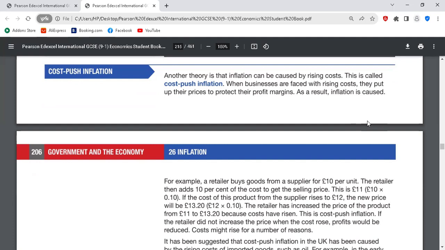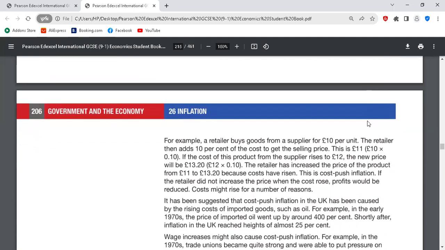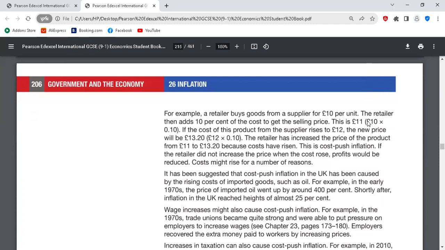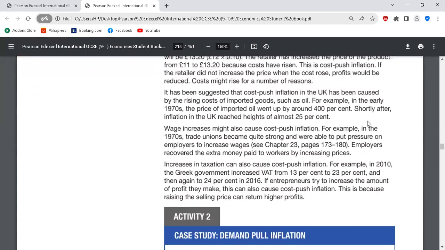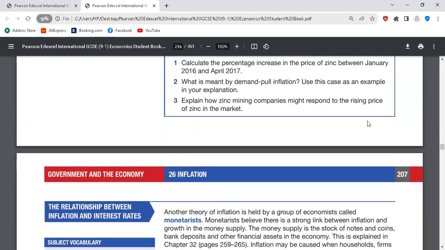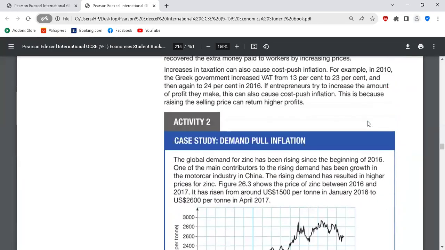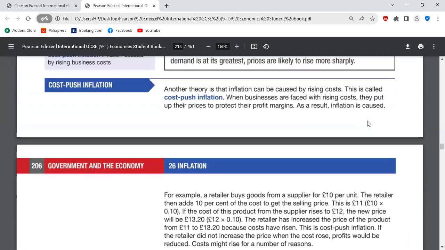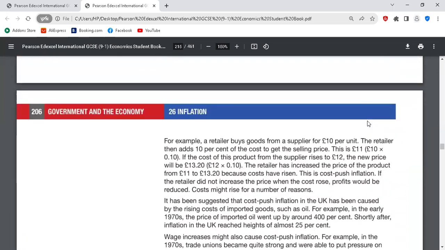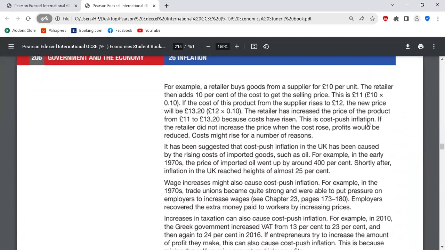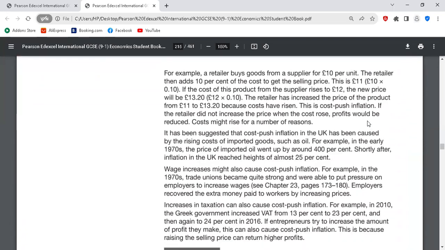Is it clear? Clear. That is what we call cost push inflation. Then we have different examples here. We'll go down, please. Let me see if there's anything we have to understand here. That is all about cost push anyway. Let me just read what they said here.